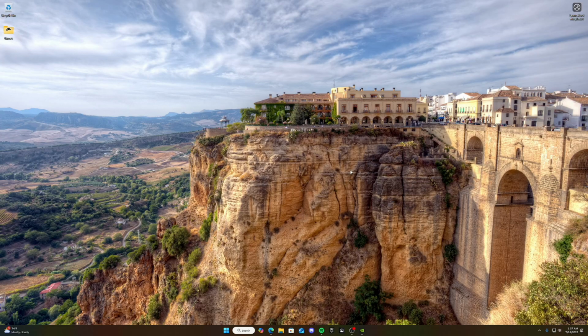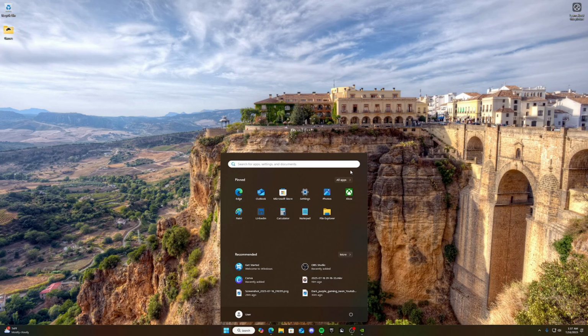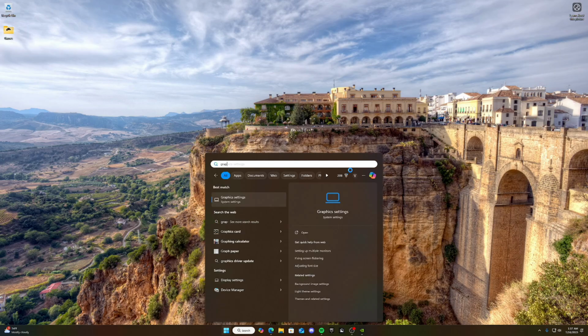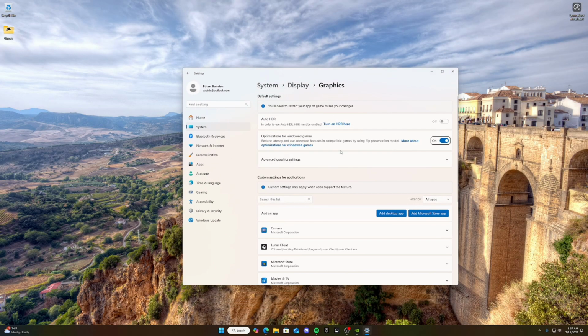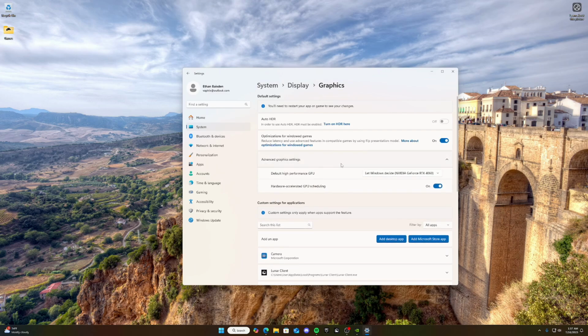Alright guys, so we're going to go ahead and go into the Windows tweaks. First of all, we're going to press our Windows button here, and we're going to search for graphics settings. And you're going to enter, and you're going to want to turn optimizations for windowed games on if it's off. And you're going to go to advanced graphics settings and click on default high performance GPU and make sure that it is let Windows decide, or you could click your best GPU.